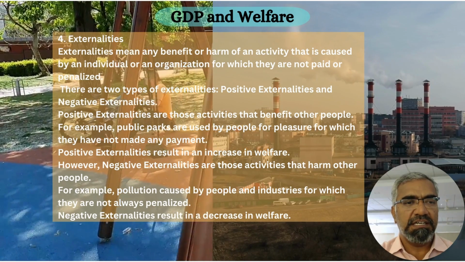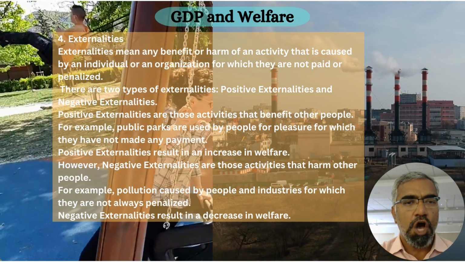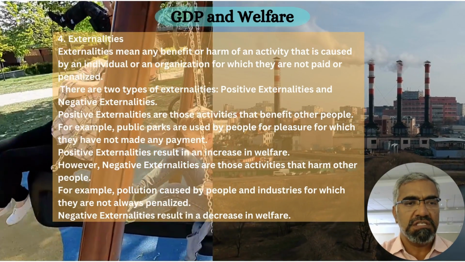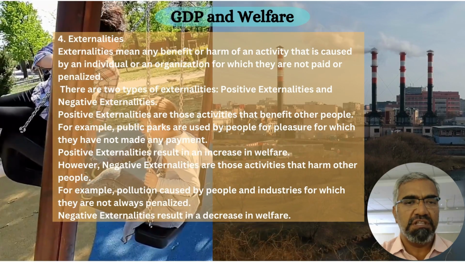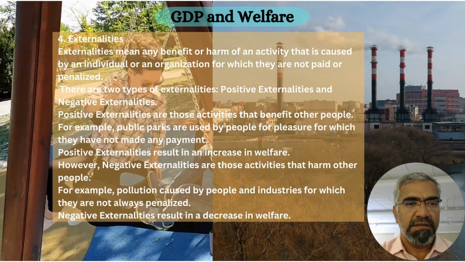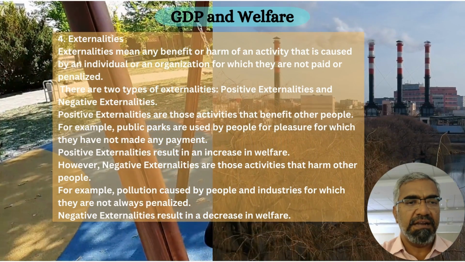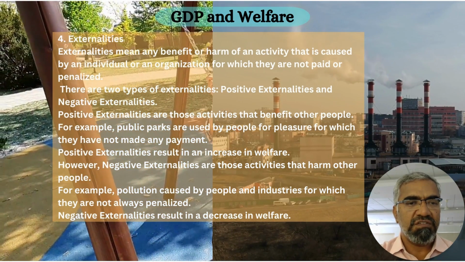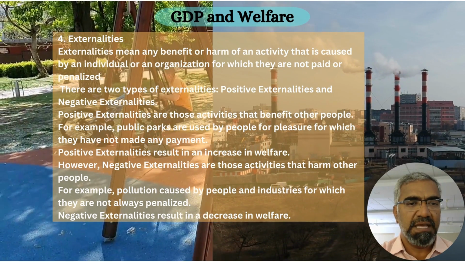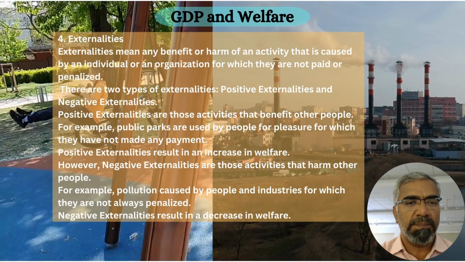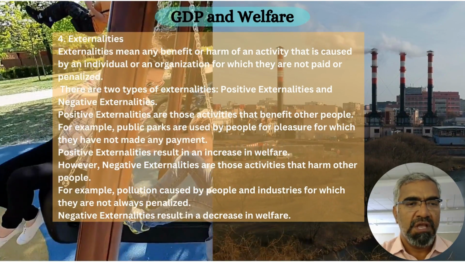Number four, externalities. Externalities mean any benefit or harm of an activity that is caused by an individual or an organization for which they are not paid or penalized. There are two types of externalities: positive externalities and negative externalities. Positive externalities are those activities that benefit other people. For example, public parks are used by people for pleasure for which they have not made any payment.